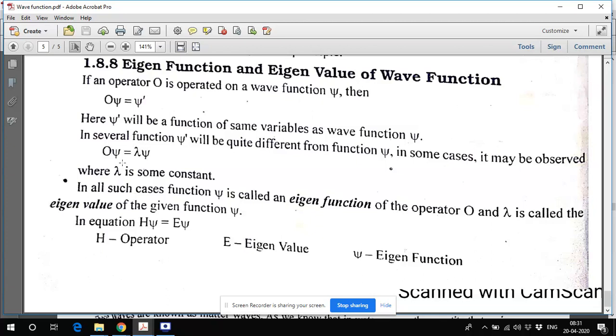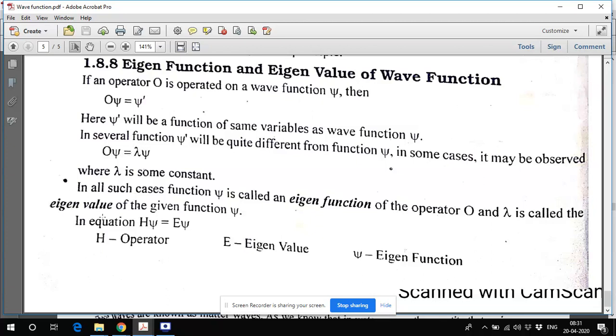It means this operator gives me the constant lambda without changing the wave function psi. Psi is the same on the left hand side and right hand side. In such cases, when I operate on a wave function and the wave function remains the same, this kind of wave function is known as an eigenfunction. O is the operator, psi is the eigenfunction, and lambda is the eigenvalue.